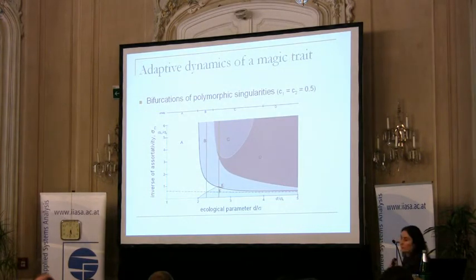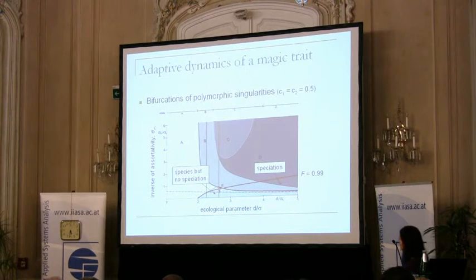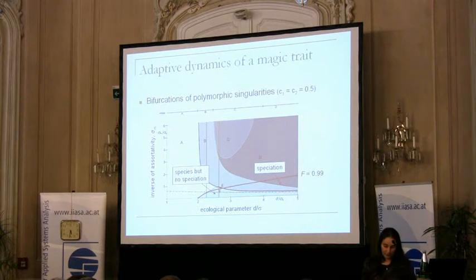Actually, the system from a mathematical point of view is very nicely complicated. There is a rich bifurcation structure with respect to the ecological parameters, so how different the two habitats are, and with respect to associativity. These two brown lines here show the cross sections that I showed on the previous slides. But of course, what we would like to know is where is speciation. So now I overlaid the line where 99% of heterozygotes are missing. Below this line, there is a speciation singularity, but the speciation singularity is reachable only in this area. Whereas here, there are two species stable, but it is not reachable from the branching point, or the branching point doesn't exist.